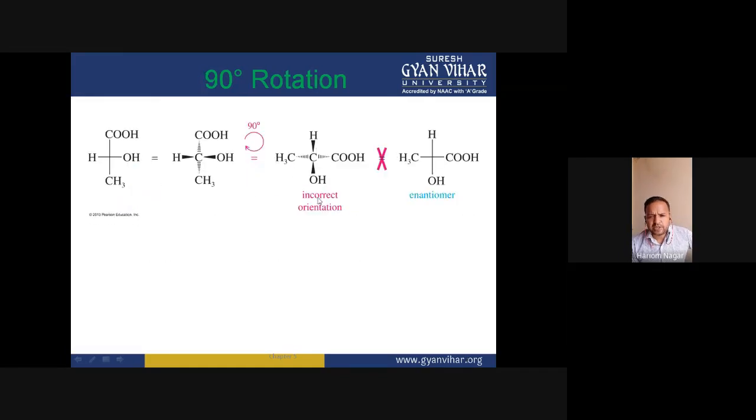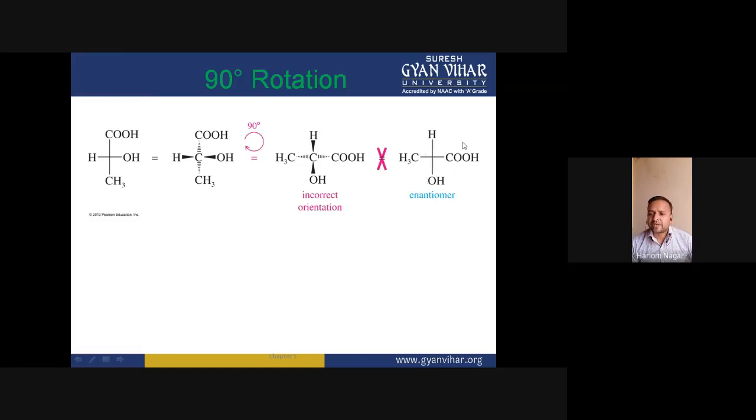But after the 90-degree rotation, if we assign the configuration to this enantiomer, it would be S, because here this is the first priority group, second and third, so the rotation is anti-clockwise, and the hydrogen is present on the vertical line. So the configuration will not be reversed.